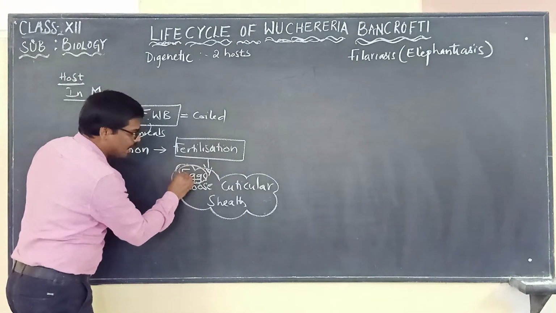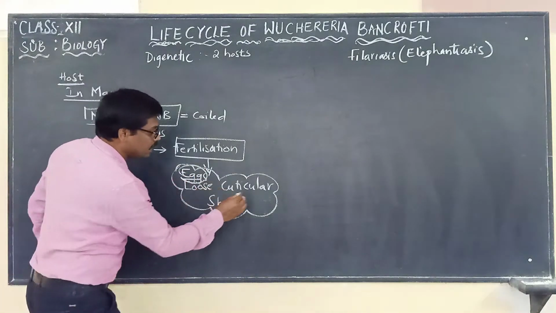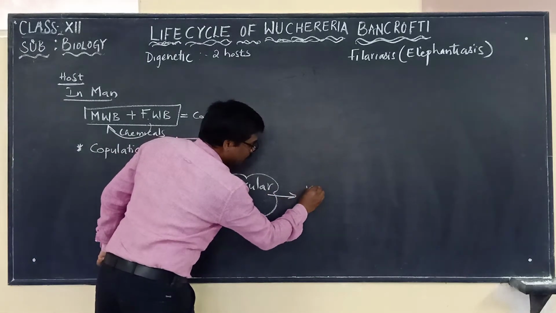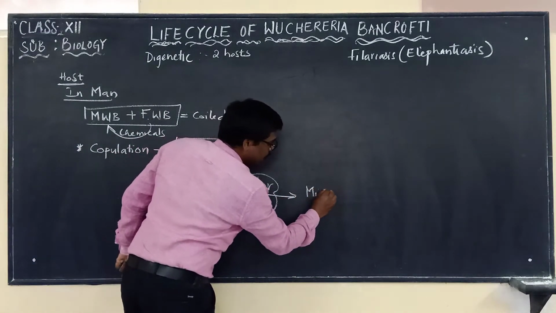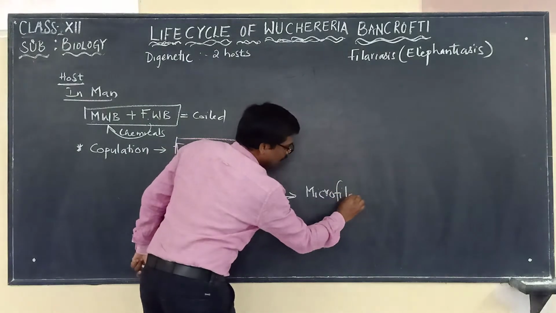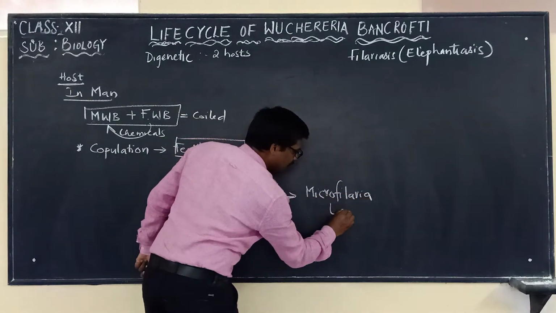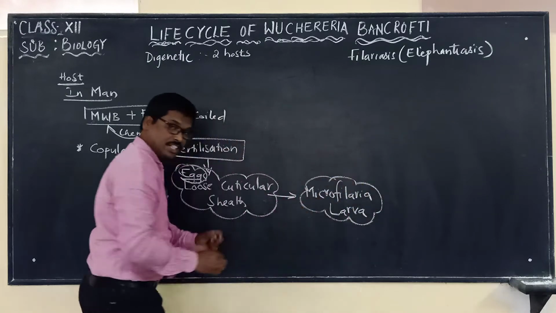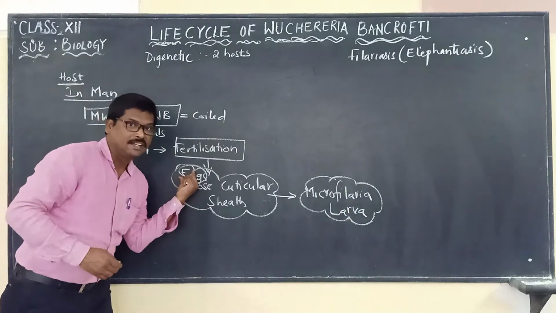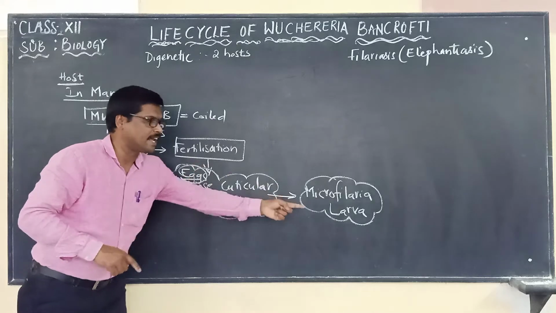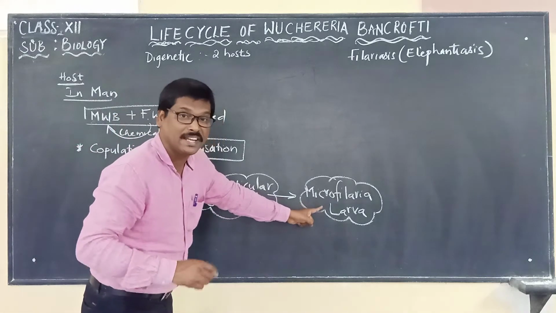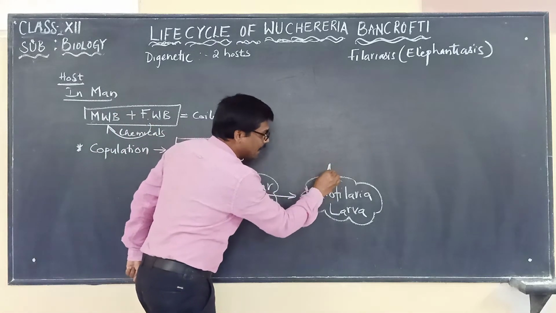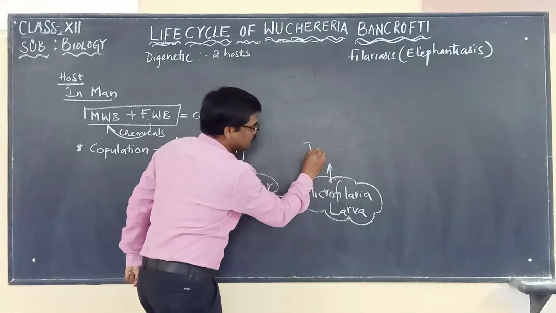What does this egg, which is covered by the cuticular sheath, contain? It has the microfilaria larvae. What is this microfilaria larvae present in the fertilized egg? They are nothing but immature worms.